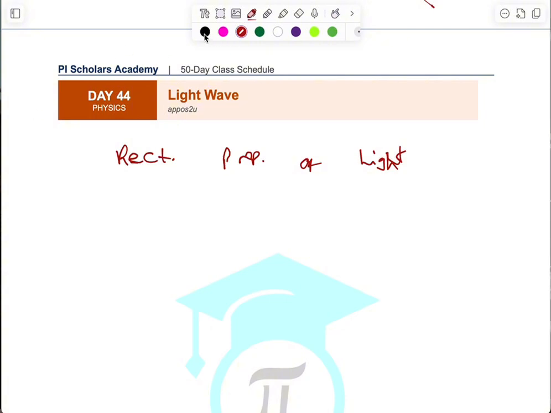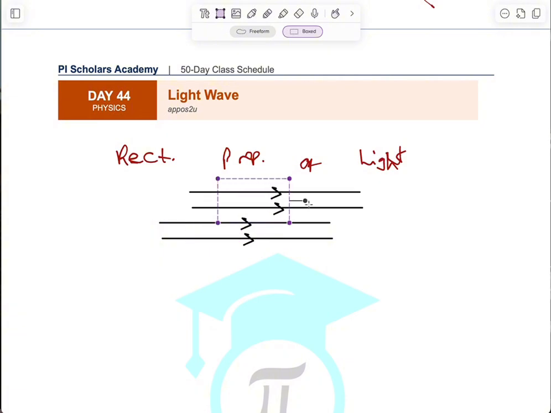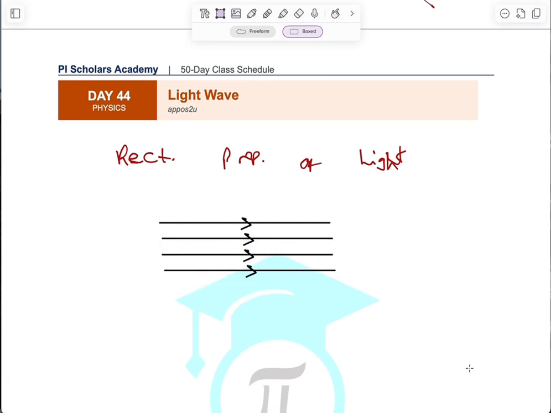So basically, just like I've explained that we have ray of light and we have beam of light, if you are to visualize the traveling of light, we see that light travels in paths like this. I'm just going to copy this and paste it severally. It is not taking more time. So light travels in straight lines, as you can see here. I think I should just limit it to these four only. That would suffice. So light travels in straight line in uniform medium. And this phenomenon can be established through three ways.